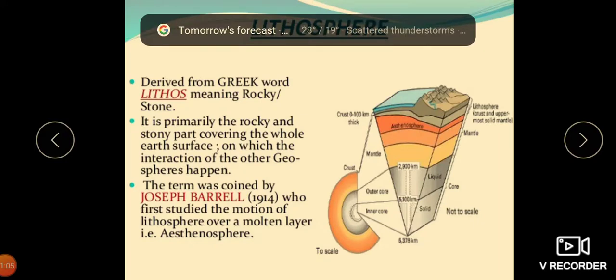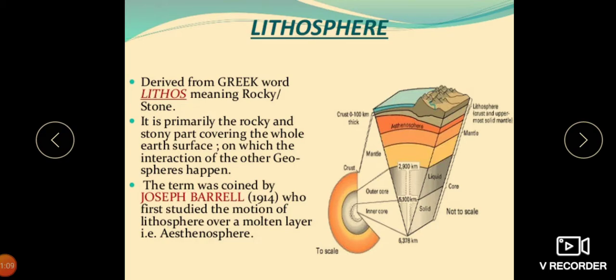Lithosphere. When we say lithosphere, what do we mean by the word? Lithosphere, children, is derived from the Greek word lithos, meaning rocky or stone.